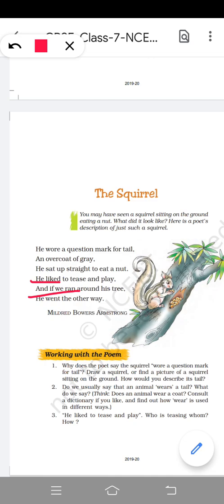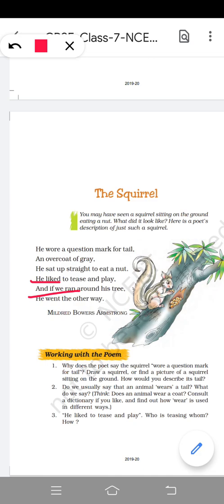Whenever he tried to play with or catch the squirrel, it went the other way. So this was the poem. It is a very nice poem written by Mildred Bowers Armstrong.